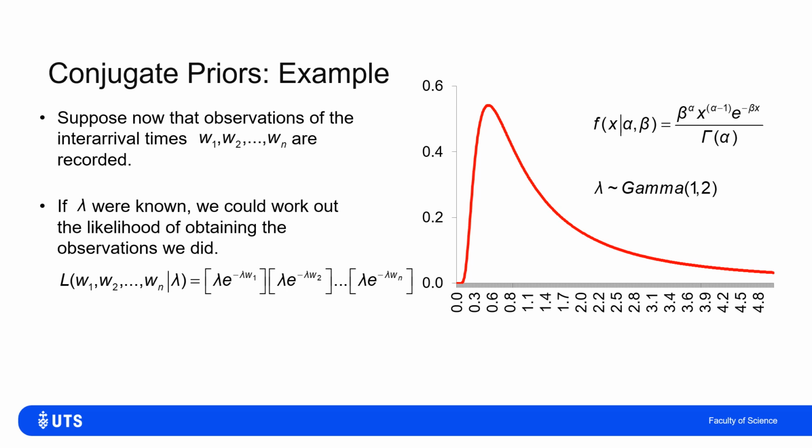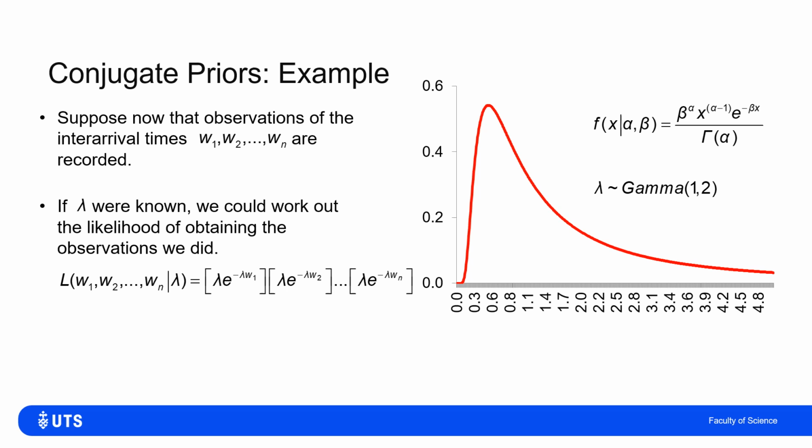And if I do that, I can write down the likelihood of, if I knew the rate parameter lambda, which I don't, but if I knew that, the likelihood that the waiting time for the first fault was W1, the waiting time for the second fault was W2, after that, and so on.